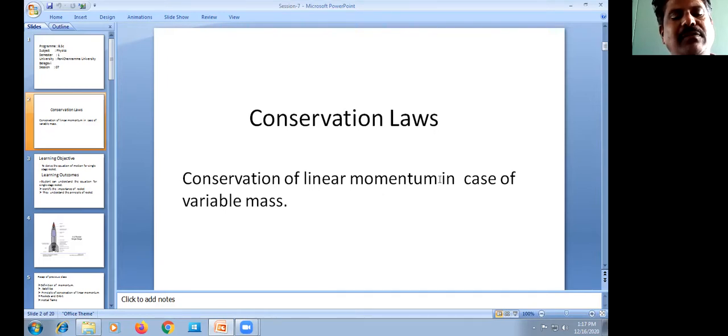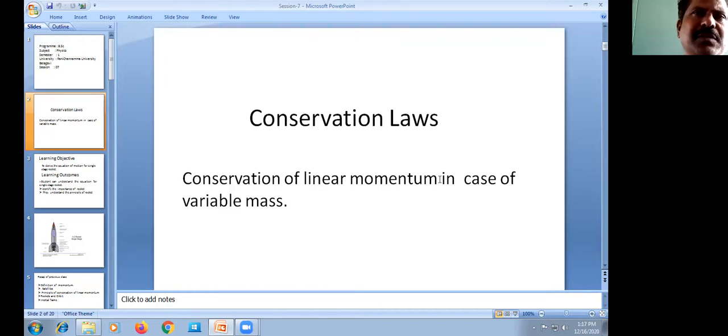The third type is cold gas chemical propulsion. The last one is ion propulsion. These are the four types of rocket propulsion.